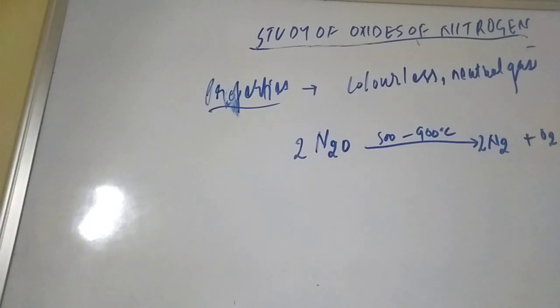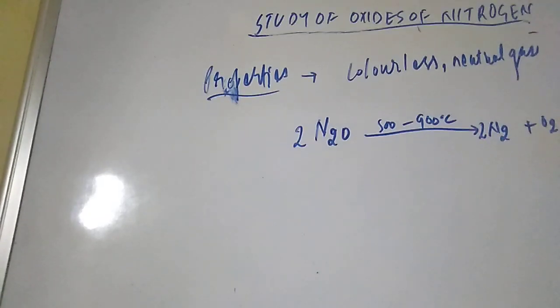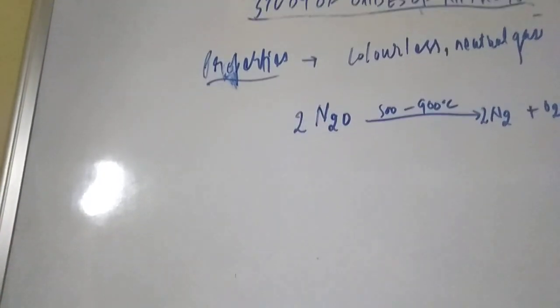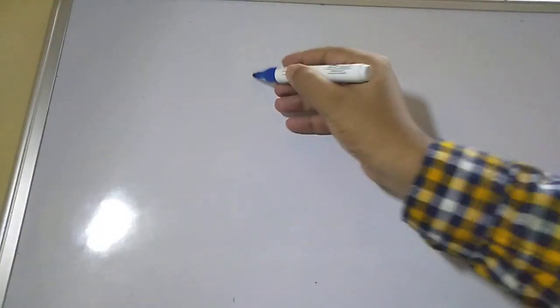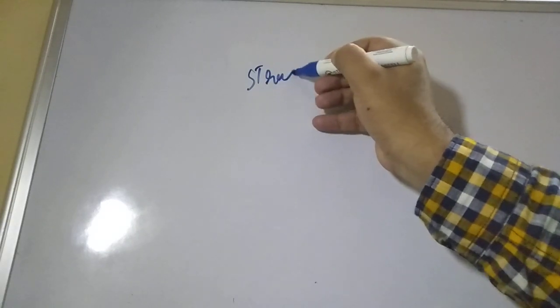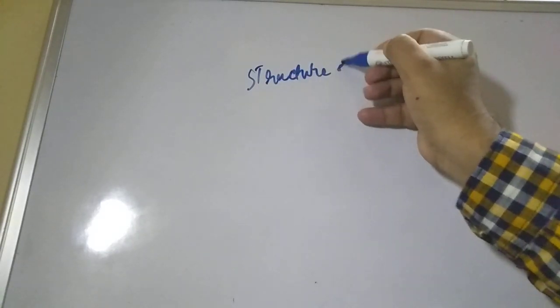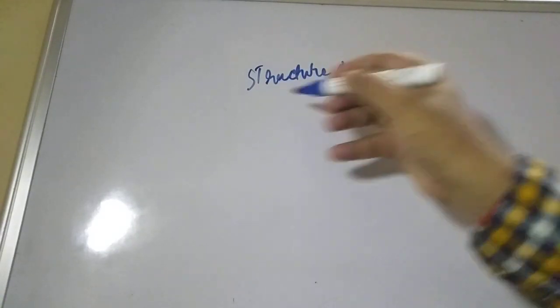Now the last heading for N2O that we have to study, which is also important, is its structure. The structure is also important. In all the cases of the oxides of nitrogen, the structure is important. So we are going to study the next heading, structure of N2O, that is nitrous oxide.